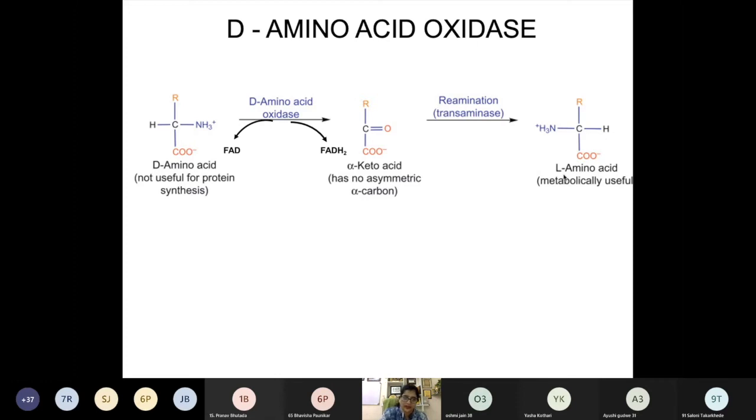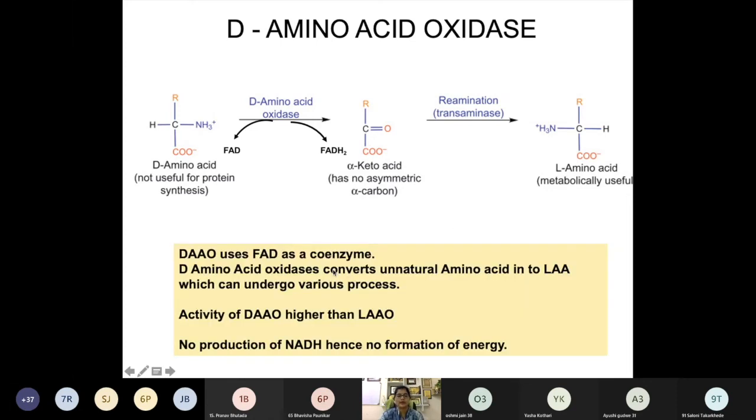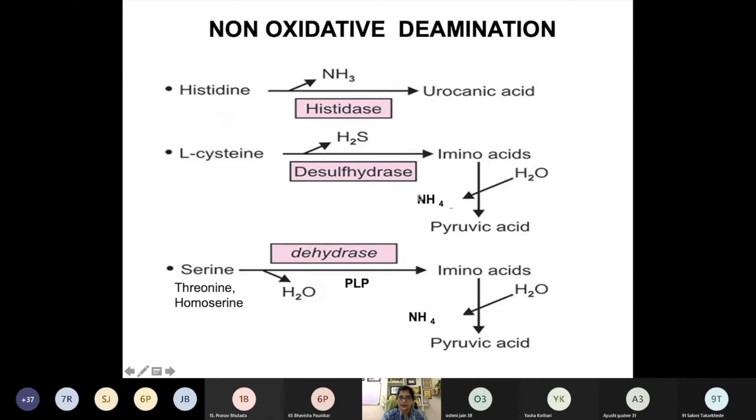What does it do? It converts D amino acid into L amino acid. So you can see D amino acid oxidase uses FAD as a coenzyme. We have seen D amino acid oxidase converts an unnatural amino acid into L amino acid, which can undergo various processes, and the activity of D amino acid oxidase is higher than L amino acid oxidase. Now you have to remember there is no production of NADH in both D amino acid oxidase and L amino acid oxidase, so there is no formation of energy. So this is about the oxidative deamination.